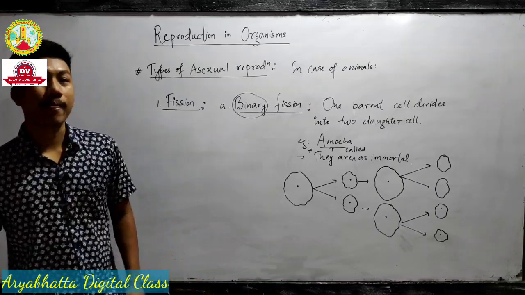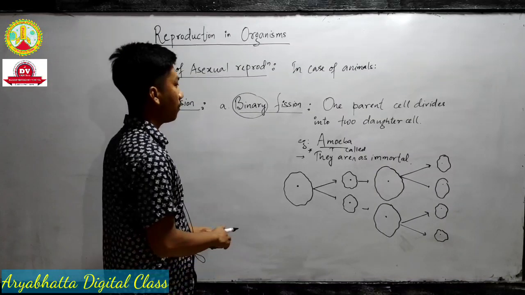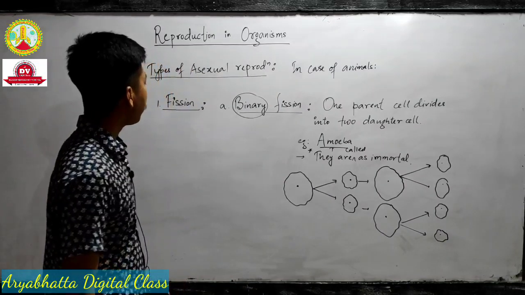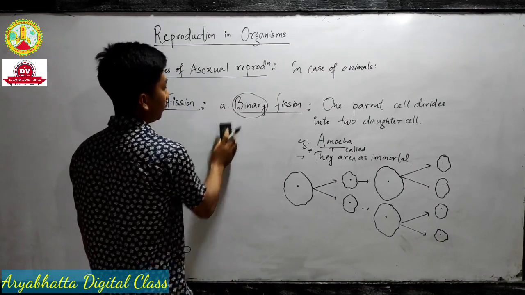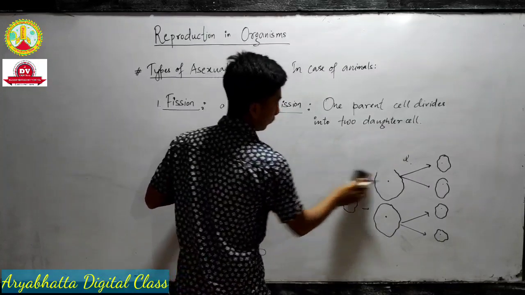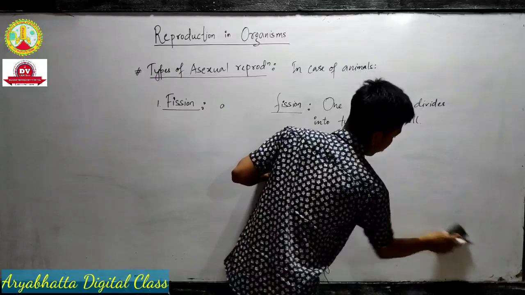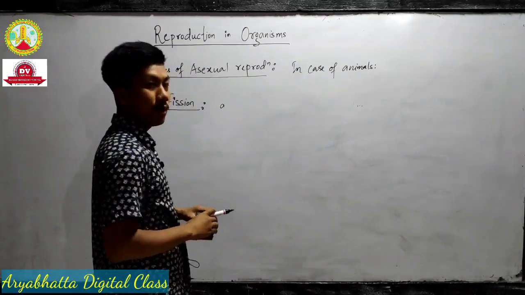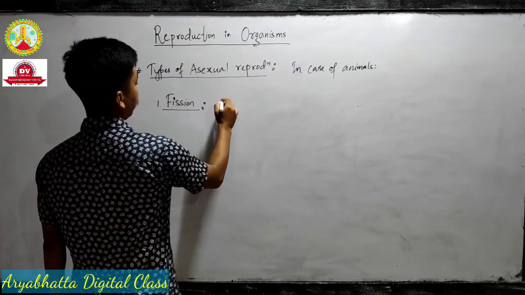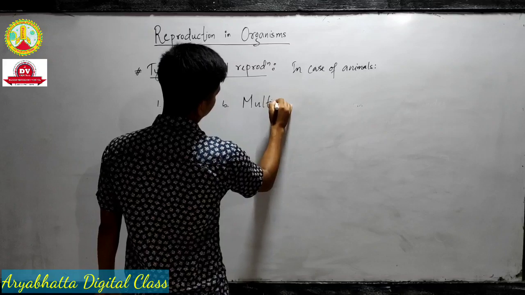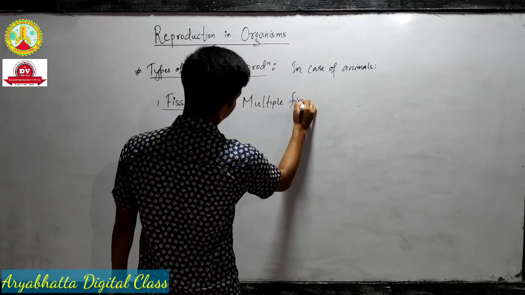Now the next type. I hope you all understood. So note down all of those. These are the first type of fission. The other type of fission is known as multiple fission.